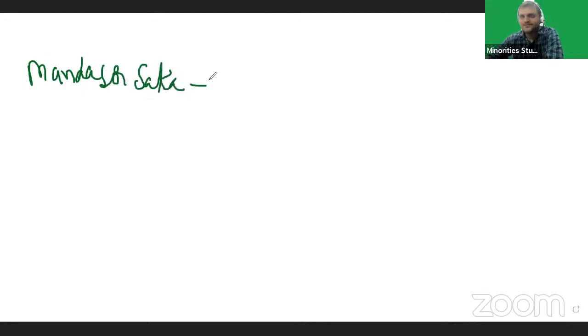The Shaka subordinates declared independence in Ujjain, in Mathura, and in Mandasore. We also get information from the Mandasore Shakas, the rulers of Minnagara.